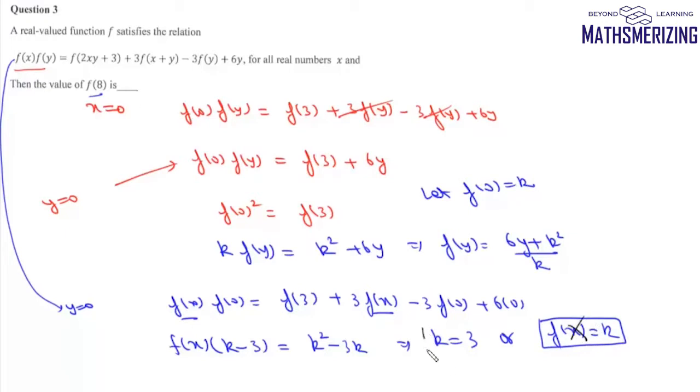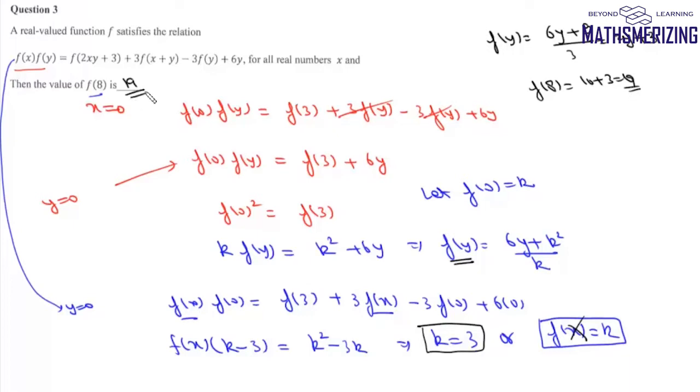So that means from this we can write value of k must be 3. So if value of k is 3, we can simply write f(y) as (6y plus 9) upon 3. So it will simply be 2y plus 3. Now we need to find the value of f(8). Now f(8) is 16 plus 3, and that is 19. So value of f(8) is simply 19, and that is the answer to this question.